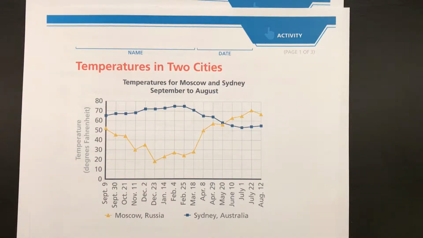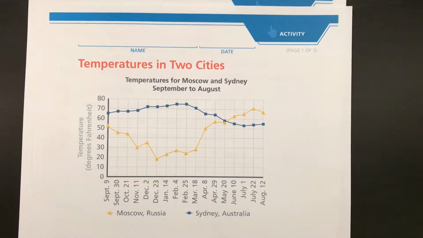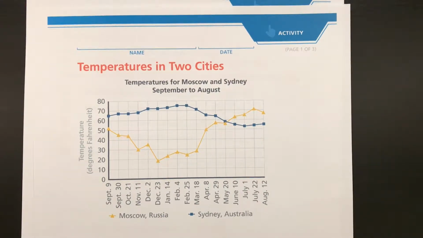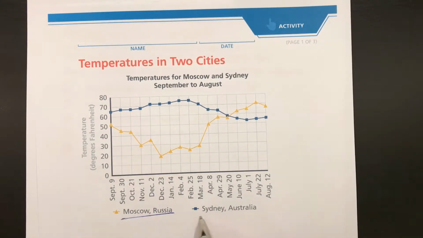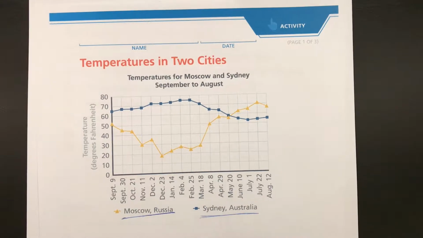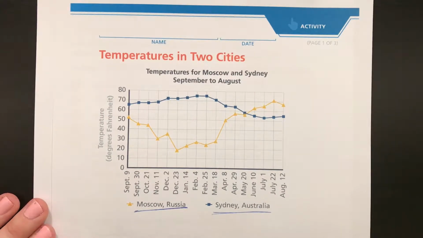Alright guys, so in this video I'm going to go over our SAB pages 273, 274, and 275. Temperatures in two cities, and the two cities that we're talking about here are Moscow, Russia, and Sydney, Australia. Alright, so we can see that the temperatures in these two cities are drastically different, and we are going to explore some of the differences in our SAB pages.